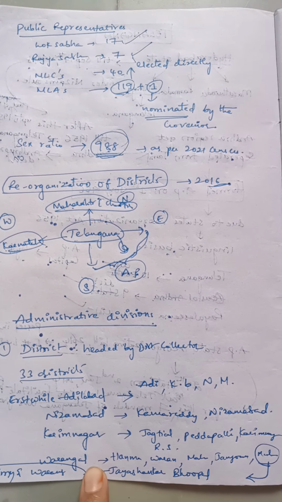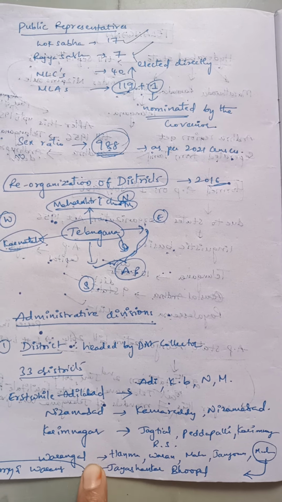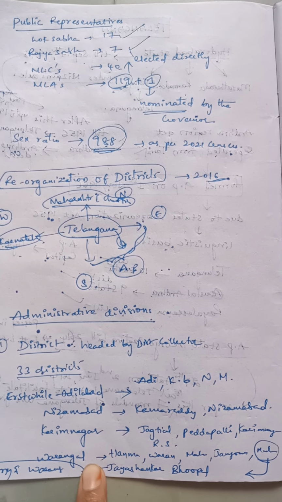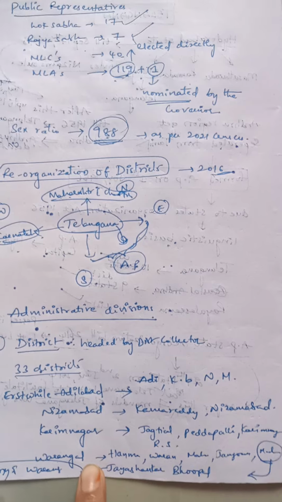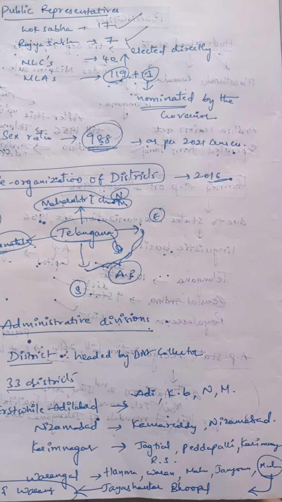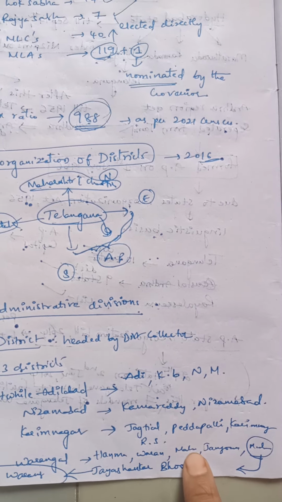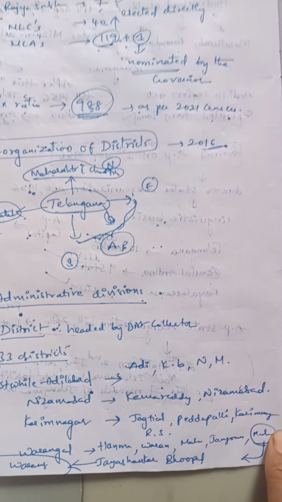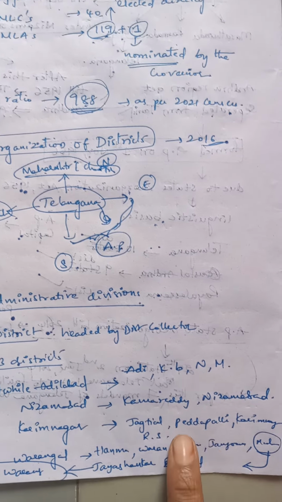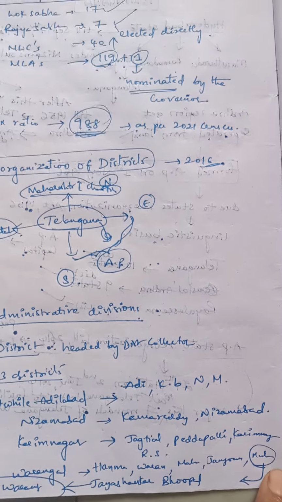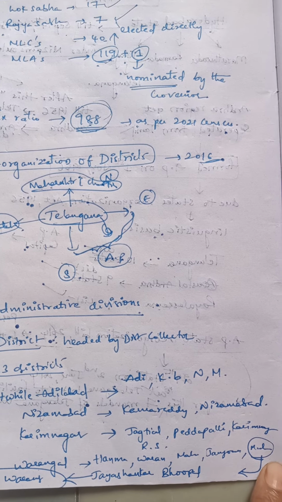Here the rural Warangal was transformed into Hanamkonda, and the urban one has just the name Warangal. And here Jangaon, Mulugu and Mahabubabad. Mulugu is the district which was formed very recently.